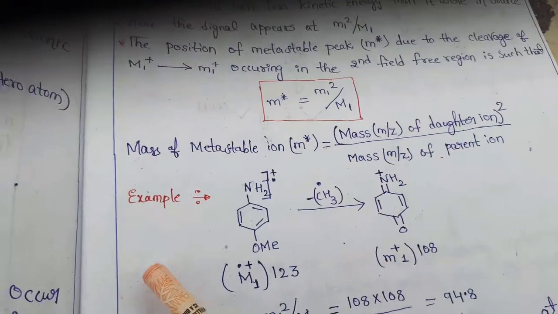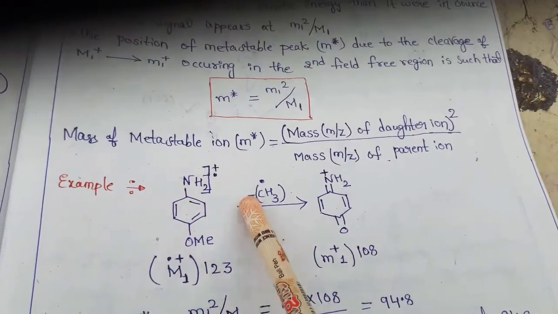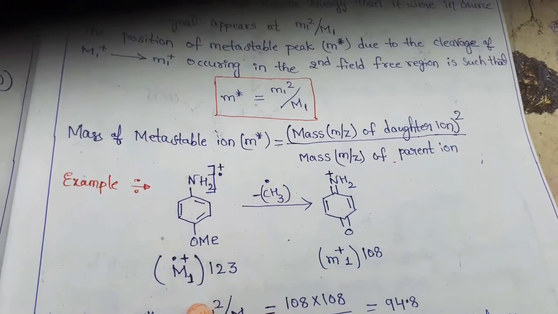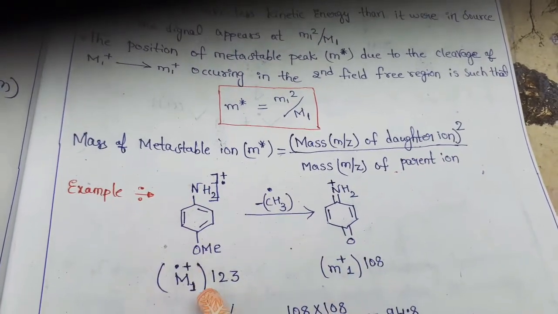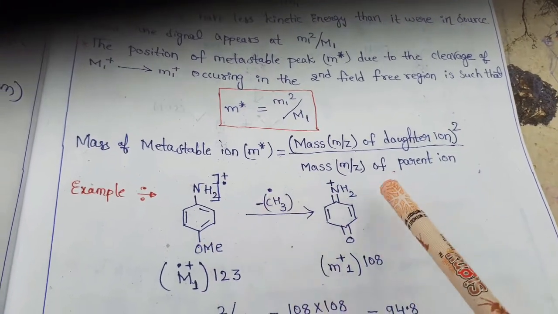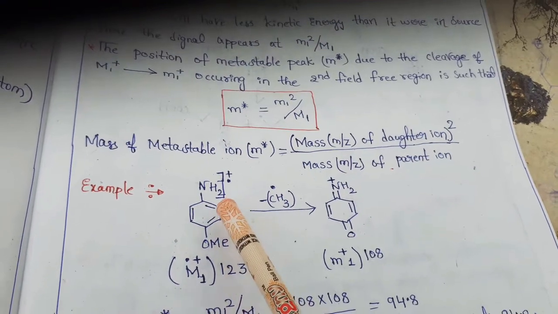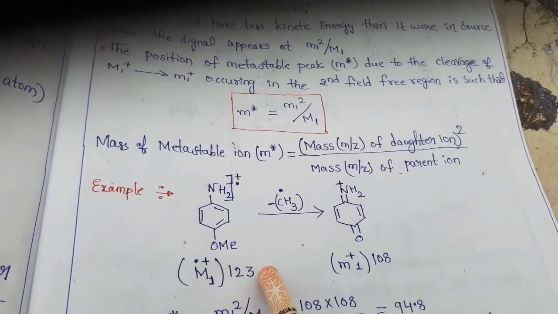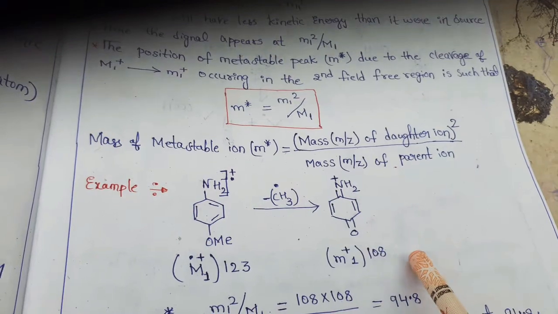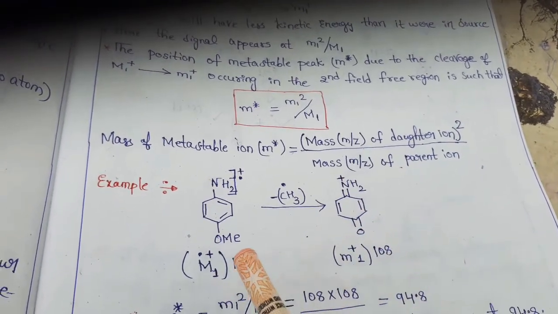Let us take this example. This is the parent molecular ion. From this parent, a methyl radical gets separated, so that we get the daughter ion. The molecular mass of the parent is 123 and the daughter's mass is 108. Let us find the mass of the metastable ion.